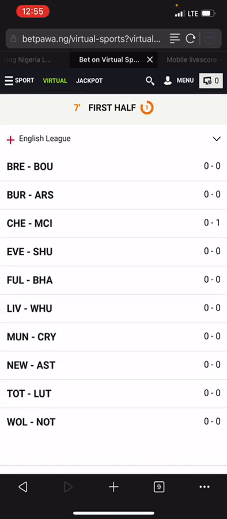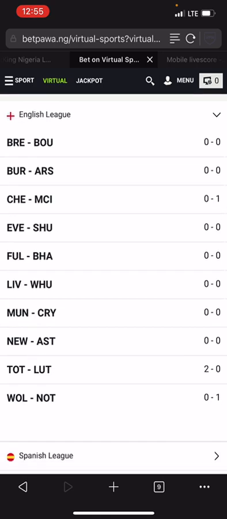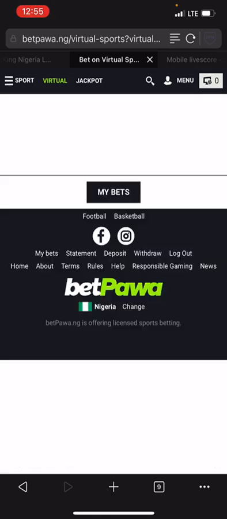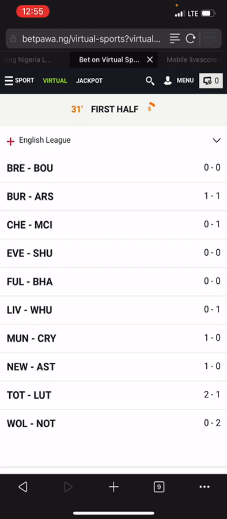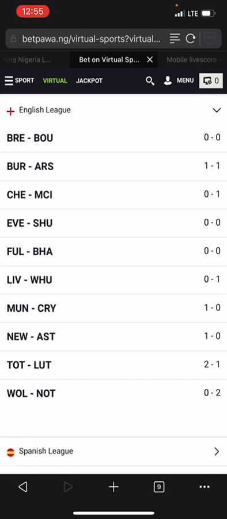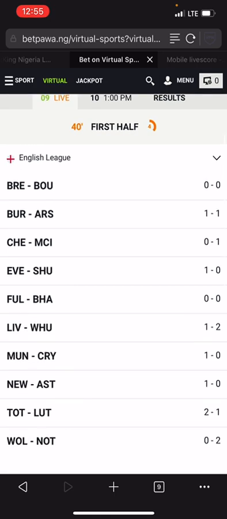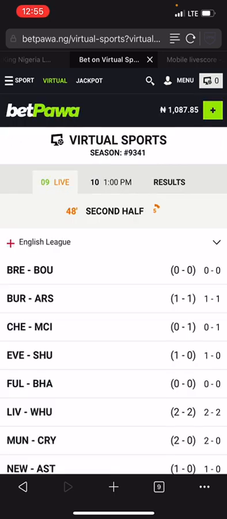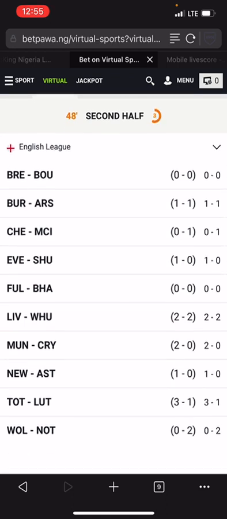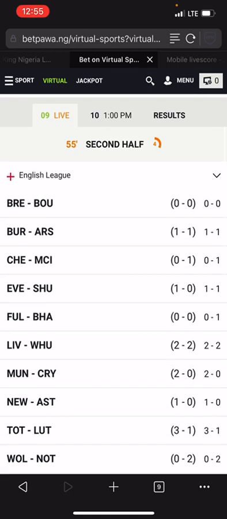So Newcastle versus Aston Villa right now, 0-0. Let's wait for the result. 1-0 right now. We need 2 more goals. Still 1-0 right now. We need 2 more goals to win this match. 1-0 in the first half, so we need 2 more goals to win this match.